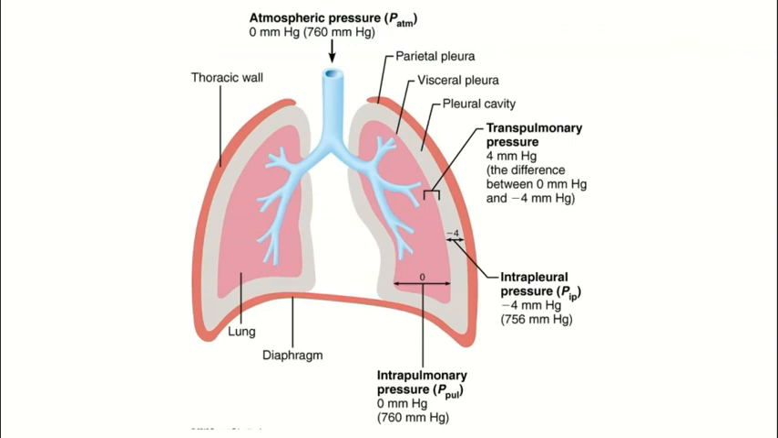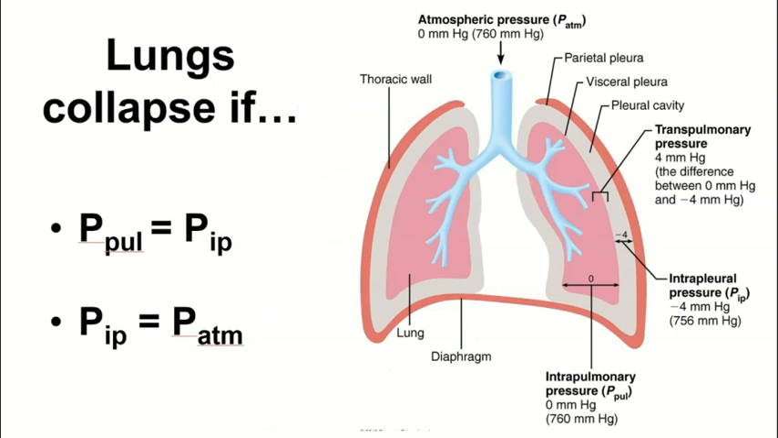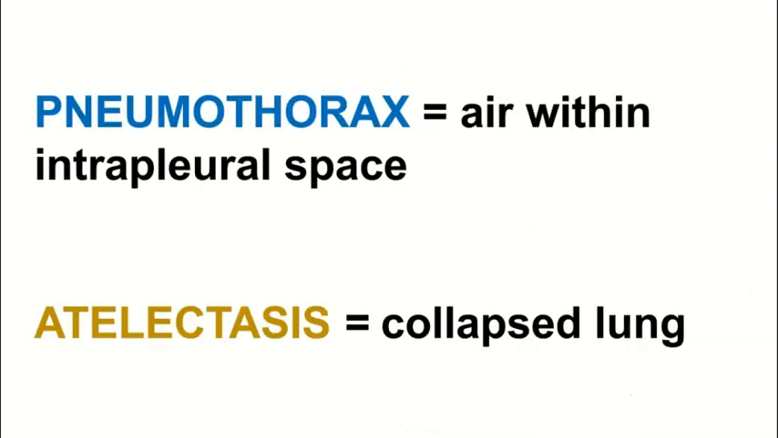So recall that intrapleural pressure is the pressure created by the adhesive forces of the thin layer of fluid in the pleural cavity. This pressure will always be less than the intrapulmonary pressure in a healthy lung because the intrapleural pressure should be negative in order to keep the lungs open. We see that the lungs will collapse if the intrapulmonary pressure is ever equal to the intrapleural pressure, or if the intrapleural pressure is ever equal to the atmospheric pressure.